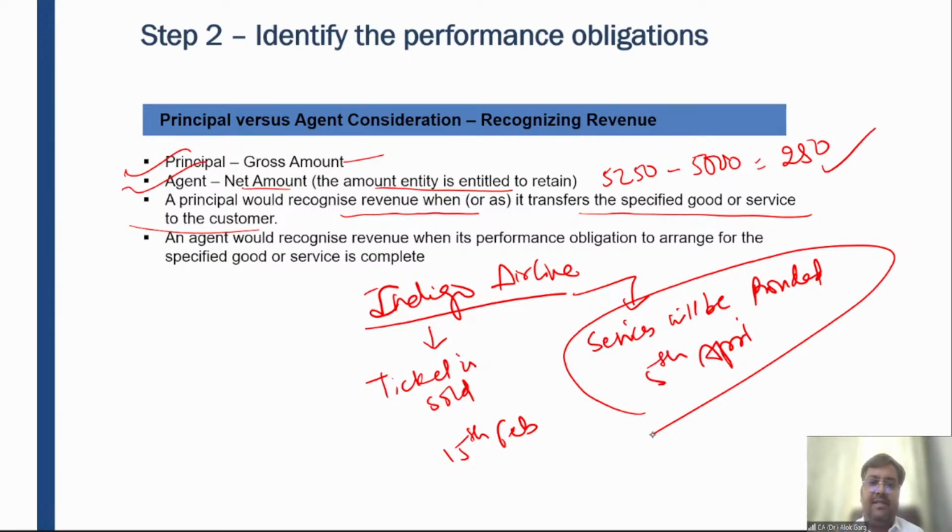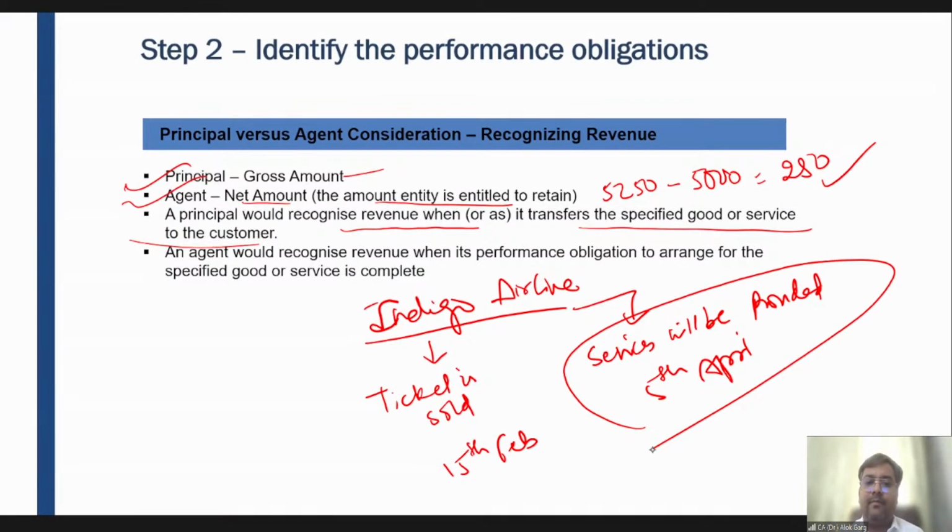Any doubt, any challenge here? Sumit, agent will recognize revenue only to the extent of commission, right? But principal will recognize full revenue, meaning only relating to the service. Like in my example, Indigo will recognize 5,000, Make My Trip will recognize 250.